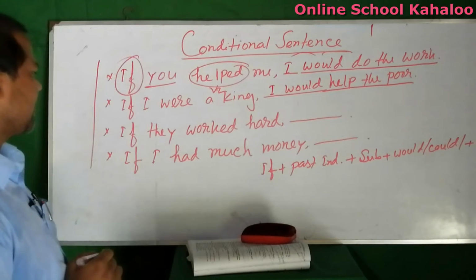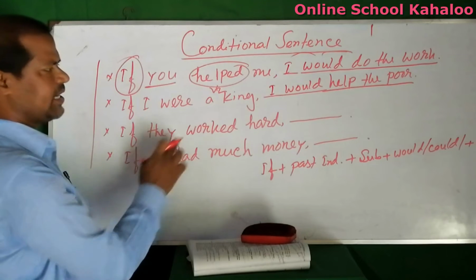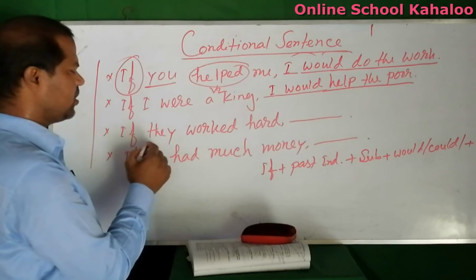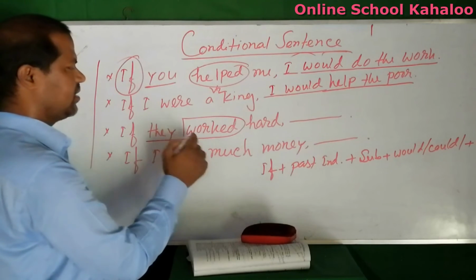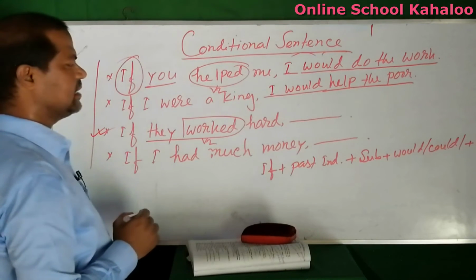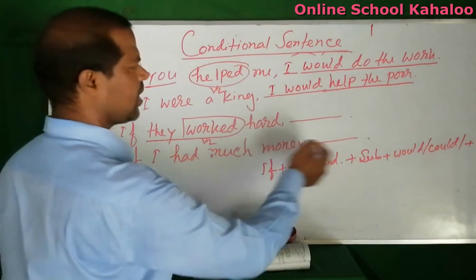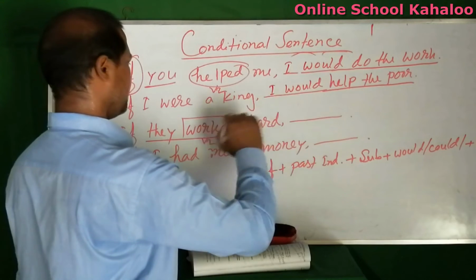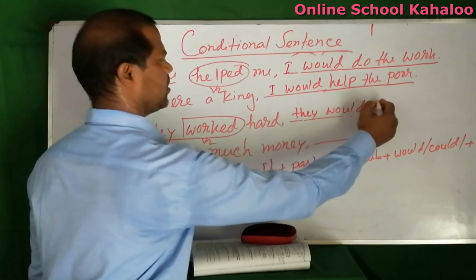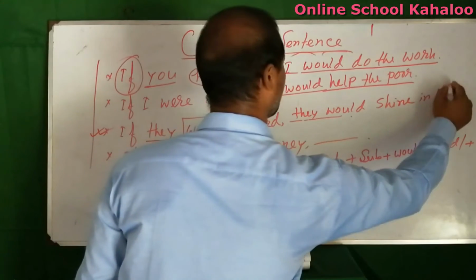Next one, if they worked hard, it is also a second conditional sentence, because here also if plus past indefinite is mentioned. This is verb 2, so it is second condition. If they worked hard, they would shine in life.